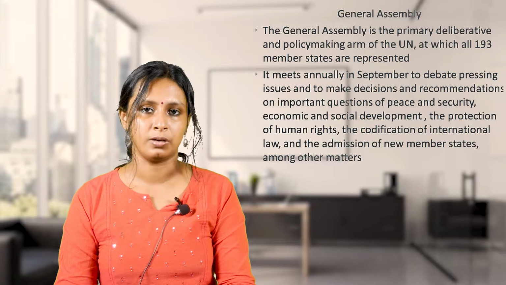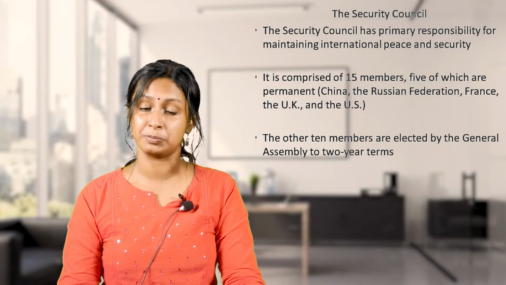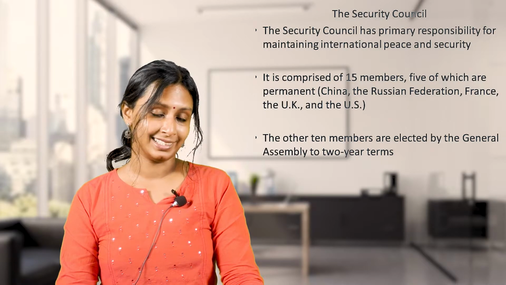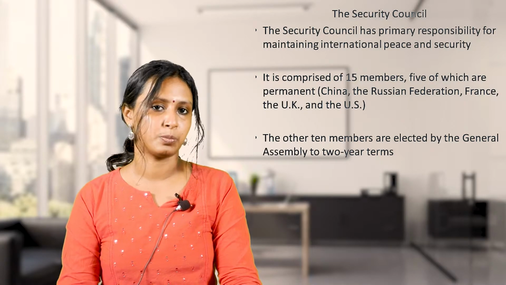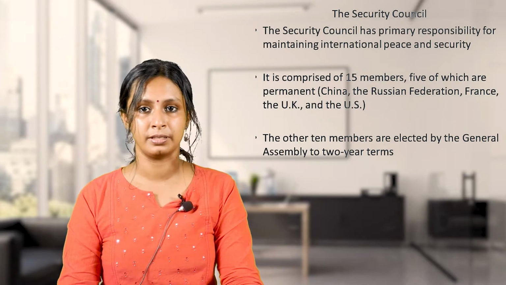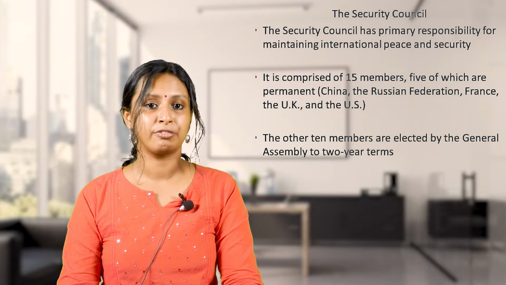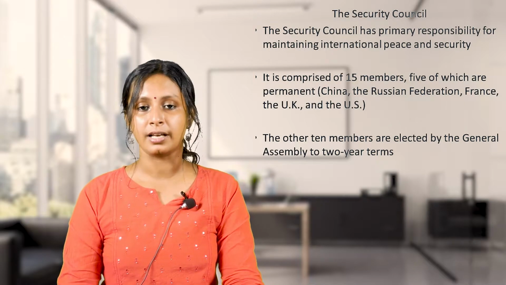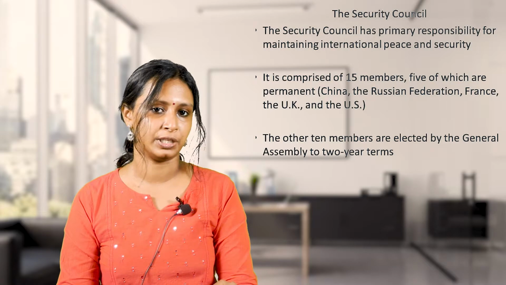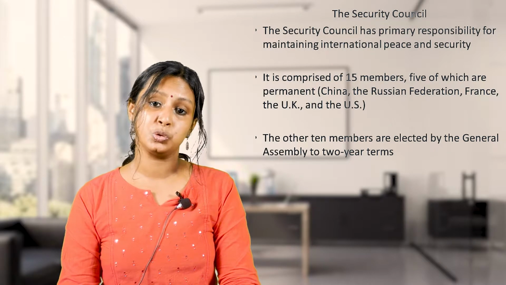Another organ of the United Nations is the Security Council. The Security Council has primary responsibility for maintaining international peace and security. It is comprised of 15 members, 5 of which are permanent. That is China, the Russian Federation, France, the UK, and the US. These are the countries which are permanent in the Security Council. The other 10 members are elected by the General Assembly to 2-year terms.